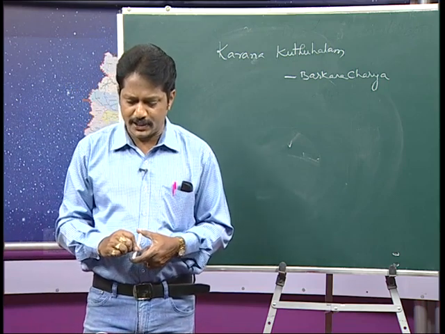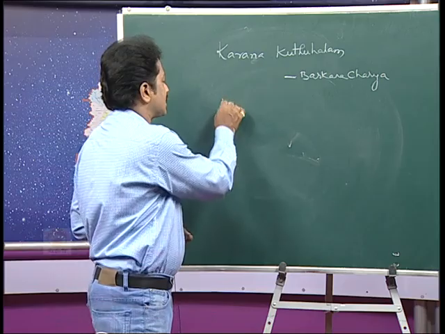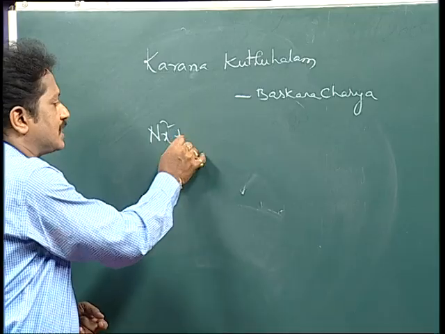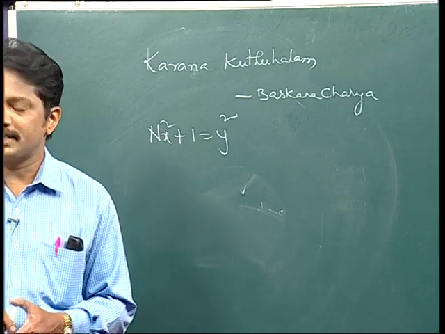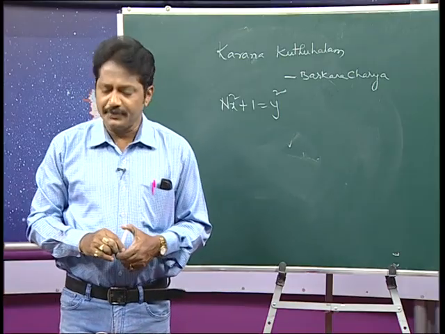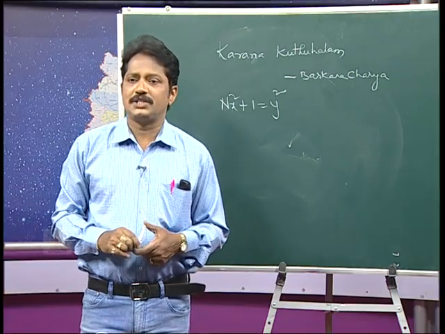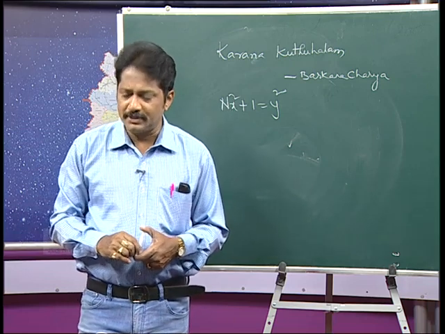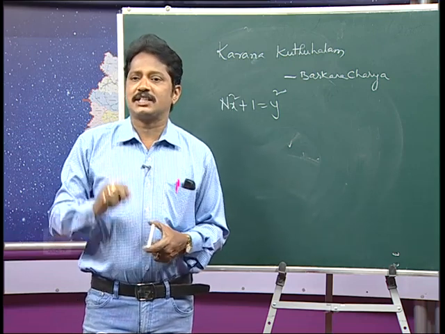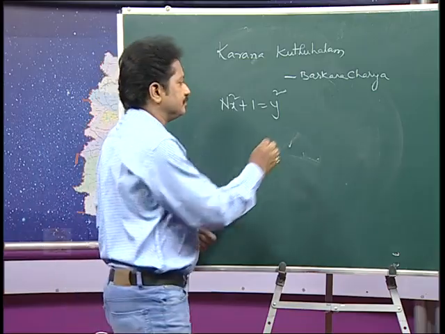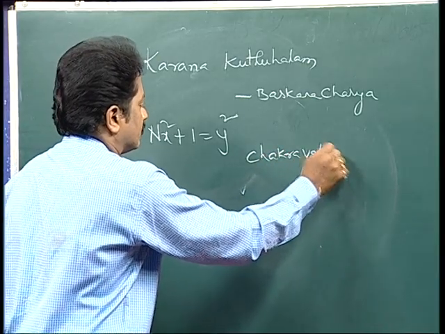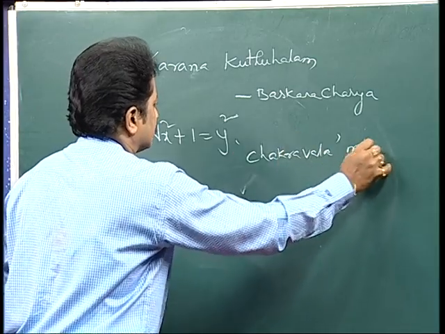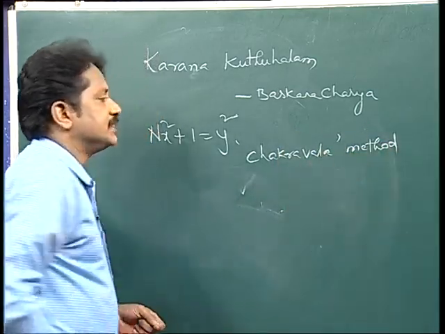And there is an equation, nx square plus 1 equal to y square. If you want to solve this equation, we have to use one method, called the Chakravala method. This is the most important.